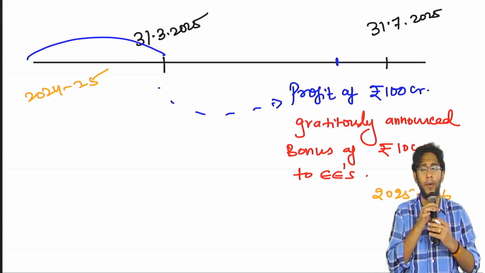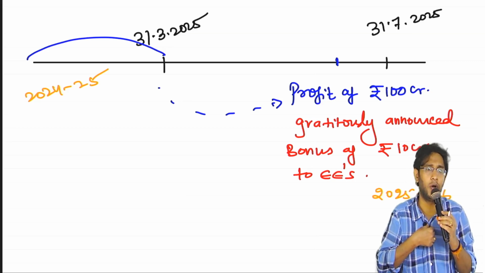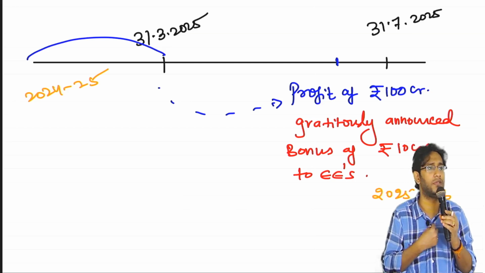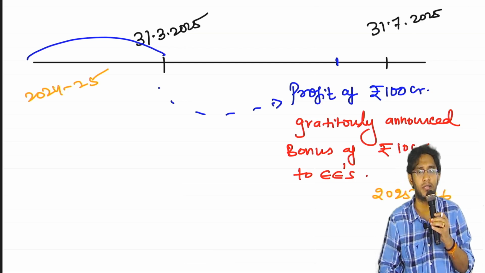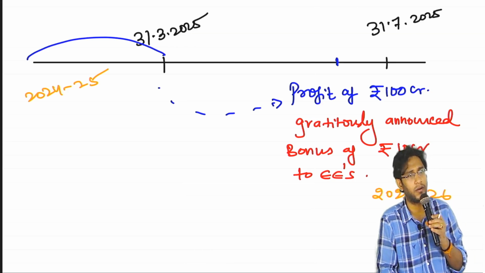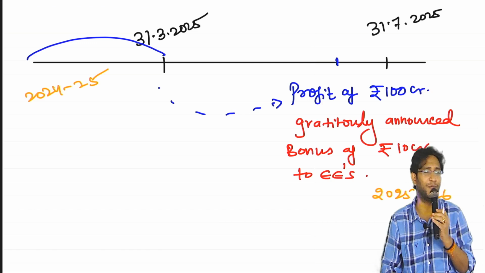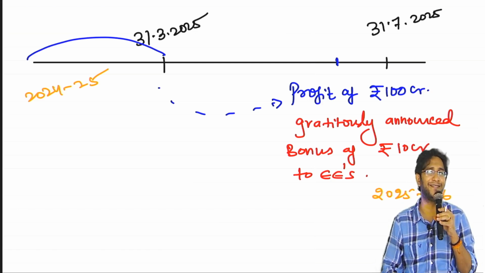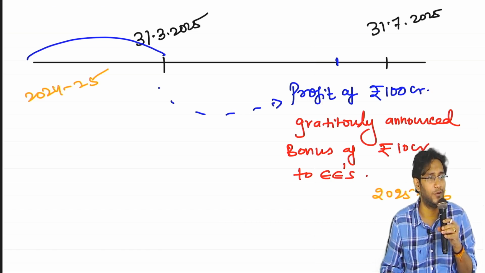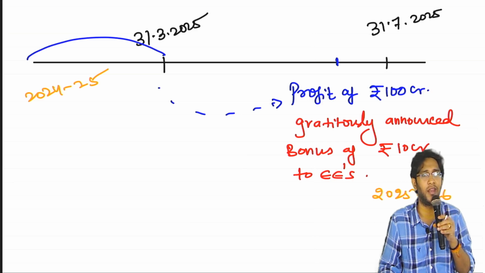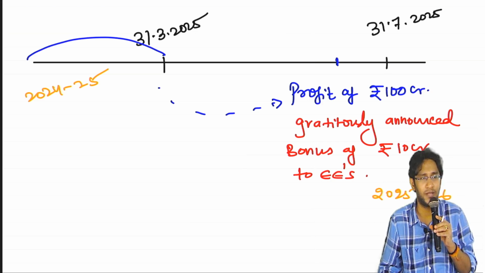Books of accounts are open, don't worry. Last year's books of accounts are not yet closed. They are still open up to 31st July. But tell me, when will you write the entry? Concluded year, or next year? There are two options. Don't search for a third one. None of the above is not applicable. The answer to this.